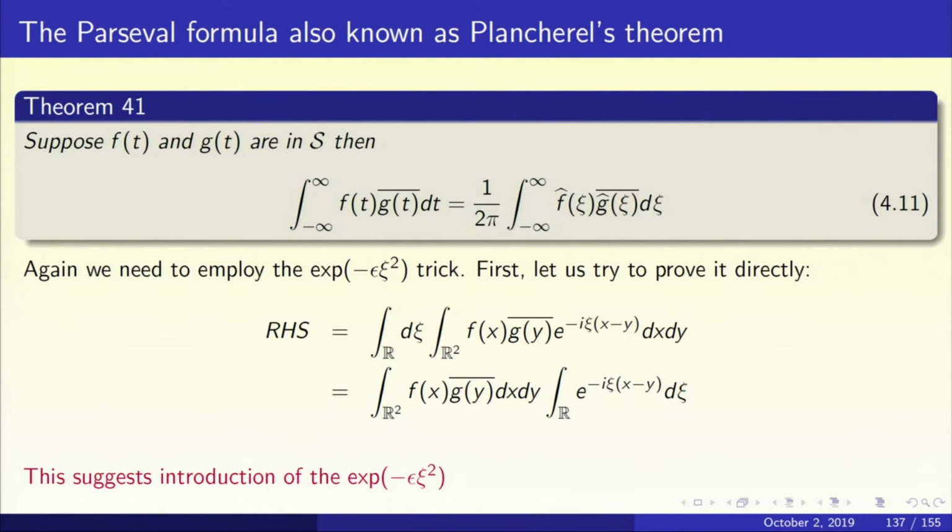Now, we shall try to exchange the order of integrations. So, the inner integral over R squared will become the outer integral, and the outer integral with respect to chi will now become the inner integral, but there is one small problem. What happens after you exchange the order of integration? The inner integral that you get finally reads integral over R of e to the power minus i chi times (x minus y) d chi. This integral as it stands is meaningless.